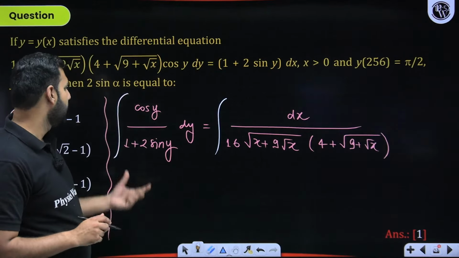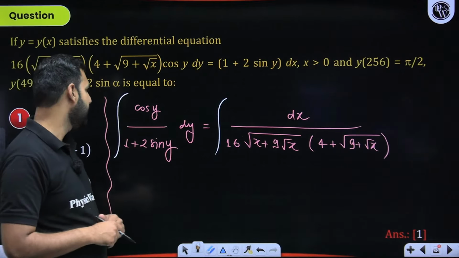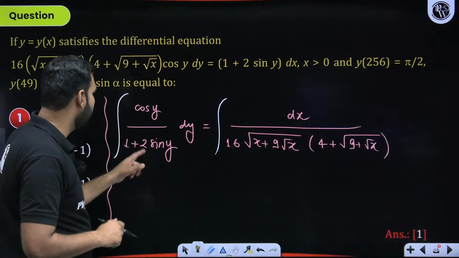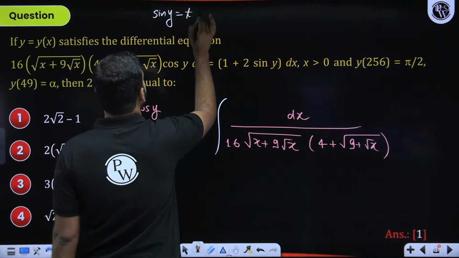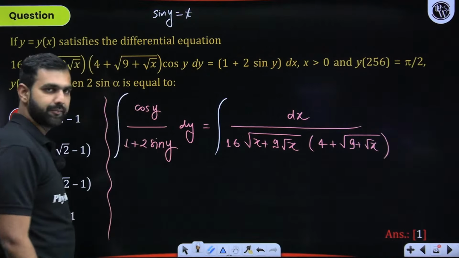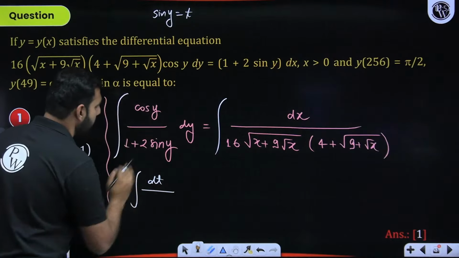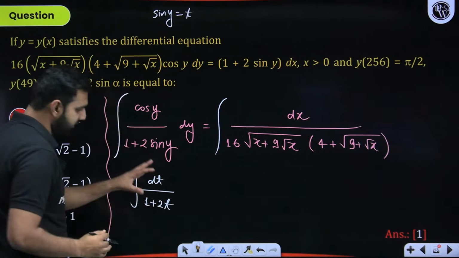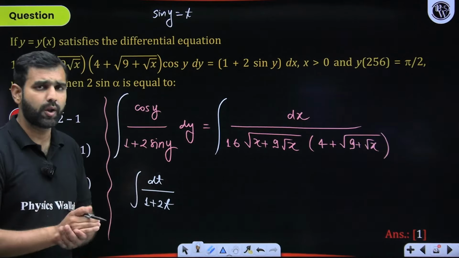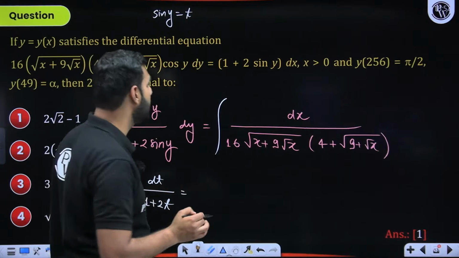Of course here, can I assume 1 plus 2 sin y, or rather simply sin y as t? So if I take here sin y as t, I'll be seeing cos y dy as dt. So here this is clearly dt upon 1 plus 2t. So that is totally doable. Now it is clearly not a matter of concern for us. But here, what substitution are you thinking of doing, sir?